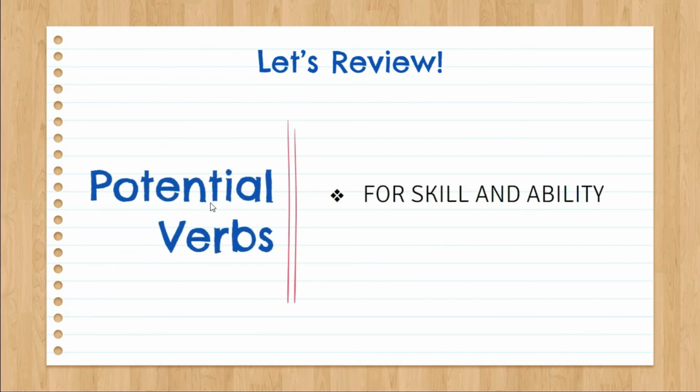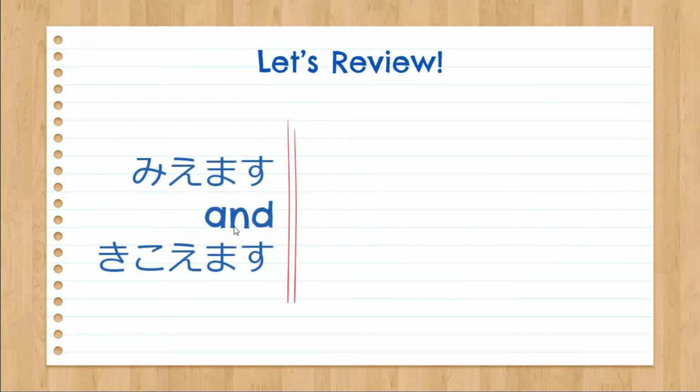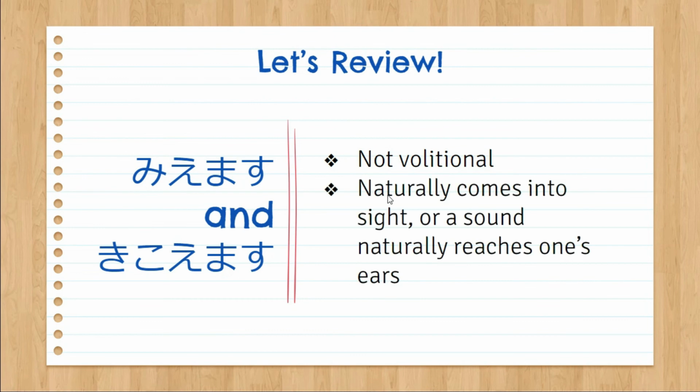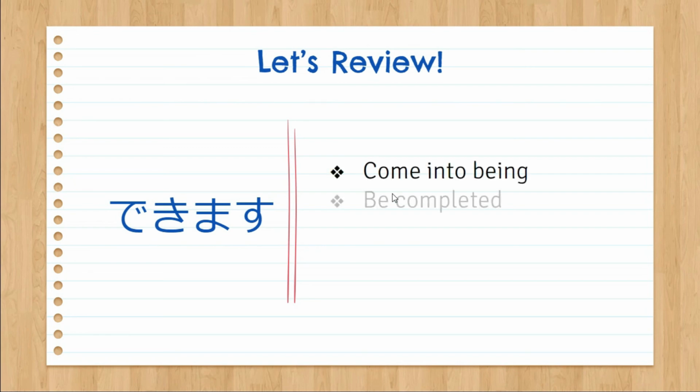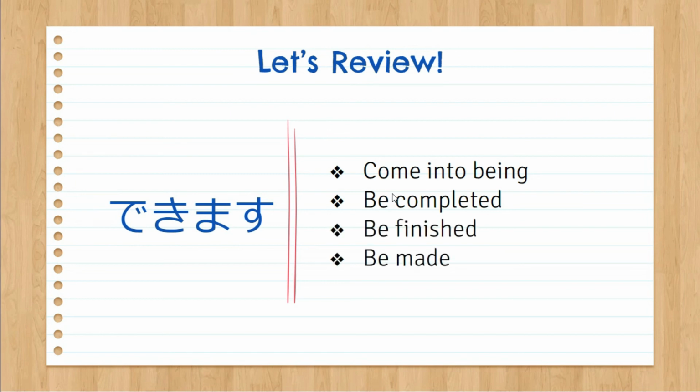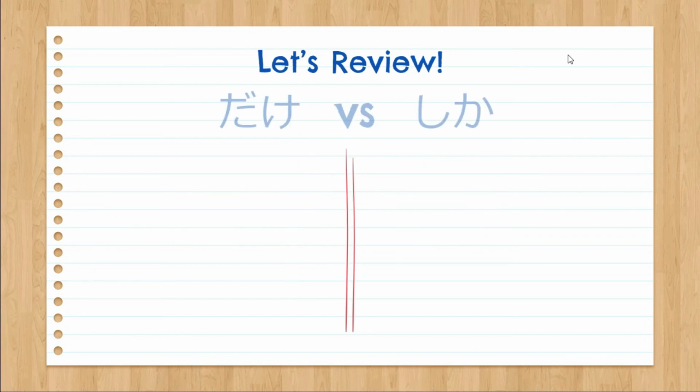Potential verbs. It is used for skill and ability and for possibilities. Miemasu and kikoemasu. It is not volitional. It naturally comes into sight or sound naturally reaches one's ear. Dekimasu. It doesn't only mean able to do it, but it also means to come into being, to be completed, to be finished, or to be made. Take note of these definitions.